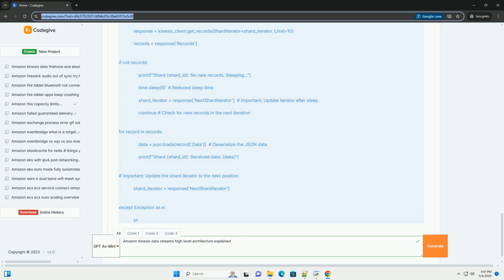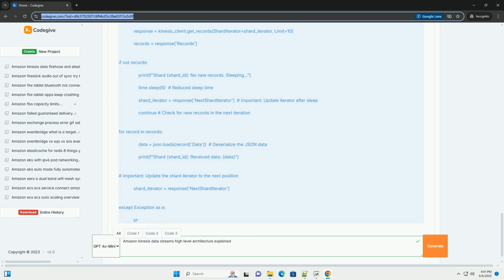6. Consumer example, Python using KCL emulation. Directly consuming from Kinesis using the raw API is complex. However, for illustrative purposes, we can emulate a KCL-like consumer. A real KCL consumer is typically written in Java. This Python example demonstrates how you could iterate through shards manually. This is not a replacement for KCL, but a simplified illustration.